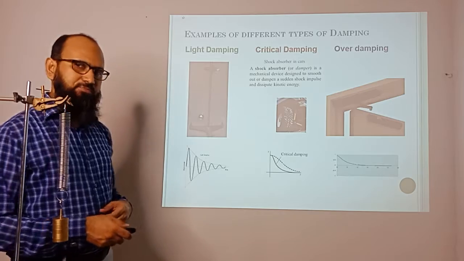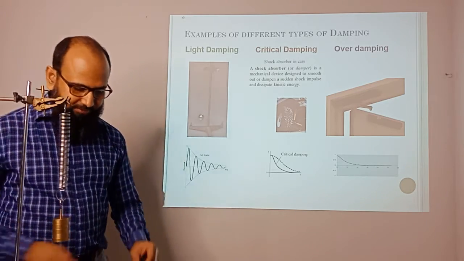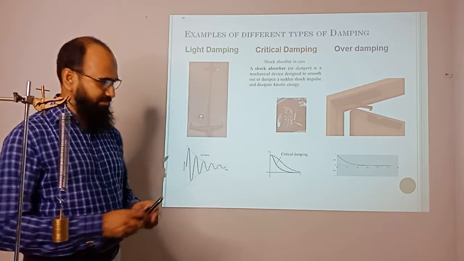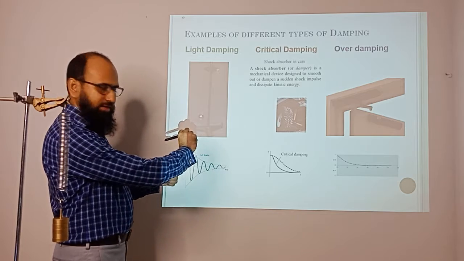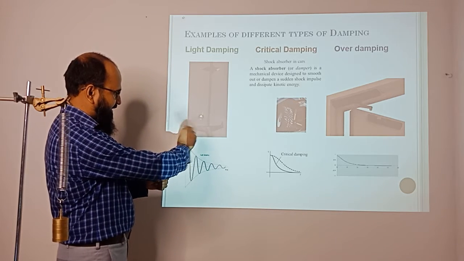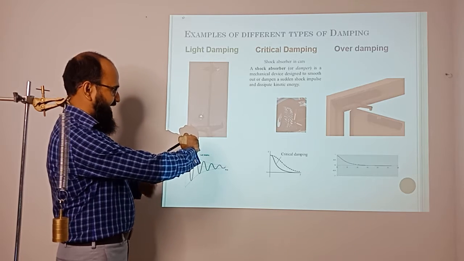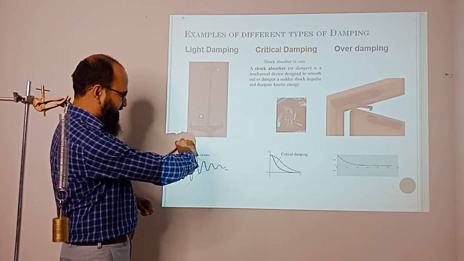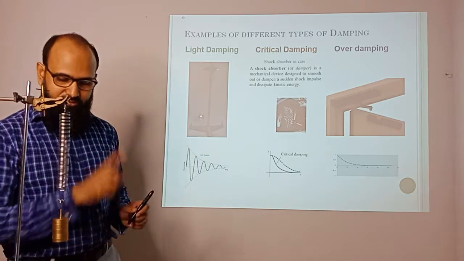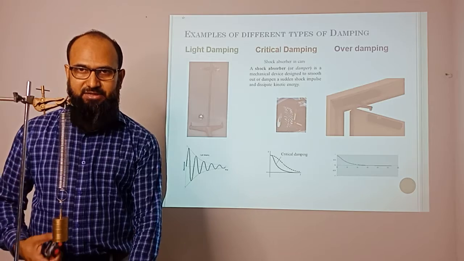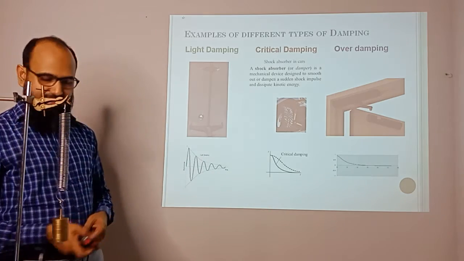Your speedometer in the car is also over damping, sorry, critical damping. When you accelerate, the needle immediately goes up and comes back to zero again. When it is getting the acceleration, it comes back again to zero. So that is critical damping. Your speedometer is actually critically damped. It comes to zero again and again.